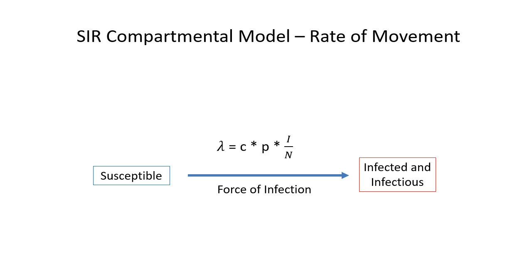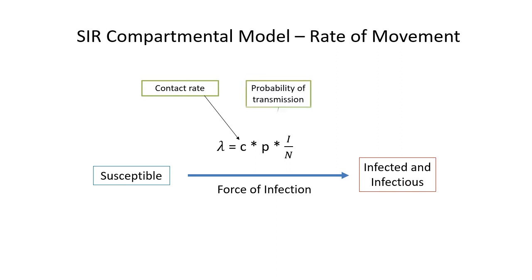Lambda is the product of C, p and 1 over N, where C is the contact rate per individual per unit time, p is the probability of transmission when a contact is made between an infectious individual and a susceptible host, and 1 over N is the proportion of infected individuals in a population.